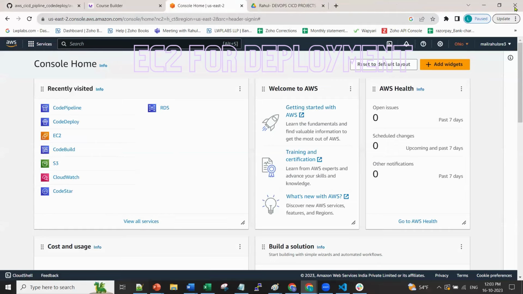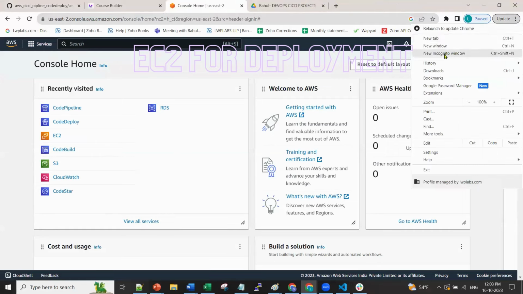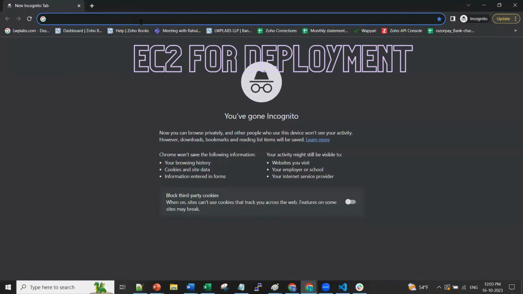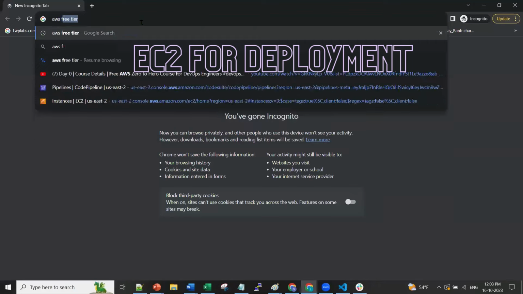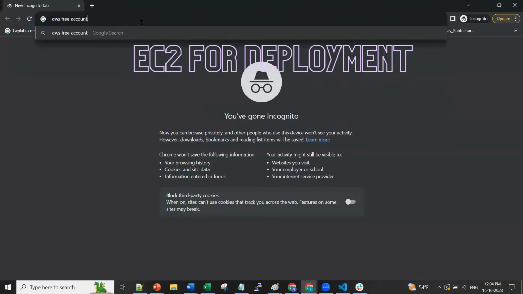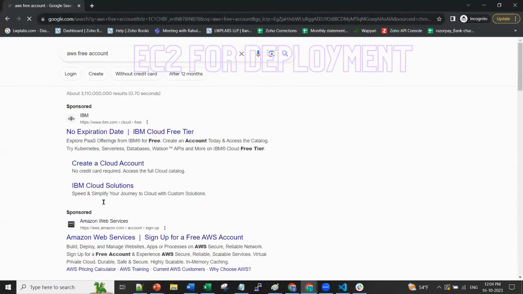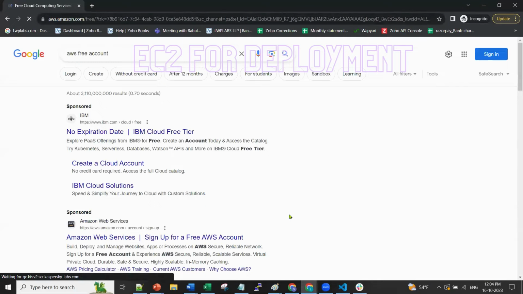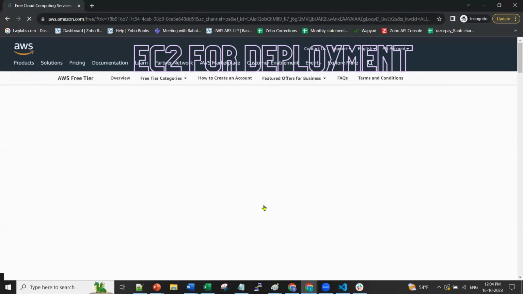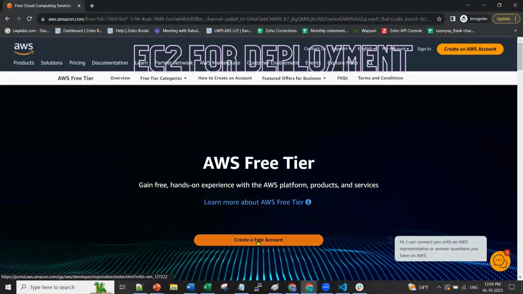Those who do not know how to create an AWS account, it's pretty easy. Go to an incognito window, a private window, and type AWS free account. It's a free account. It will not charge you for one year. If you listen to me and do the same thing we are doing, it will not charge. If you go and do whatever you wish, it will charge.